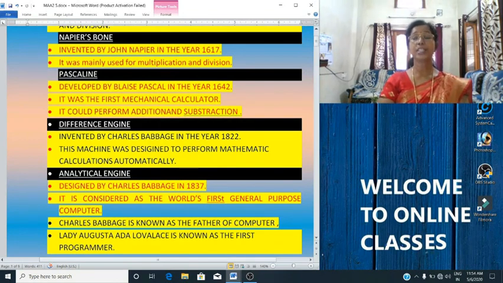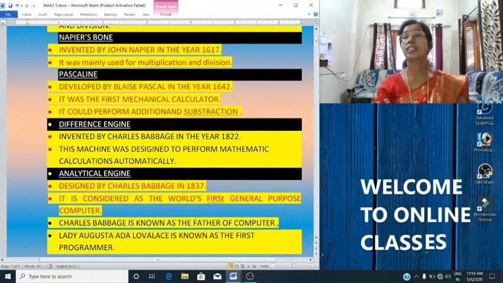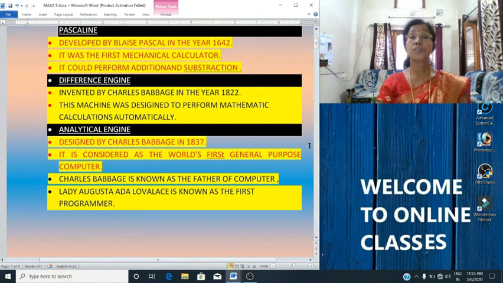Analytical engine was invented in the year 1837. This device had all the important parts of a modern computer like input, processing, output and storage. For the same reason, Charles Babbage is known as the father of computer, because he had given the first concept of computer. So Charles Babbage is known as the father of computers.